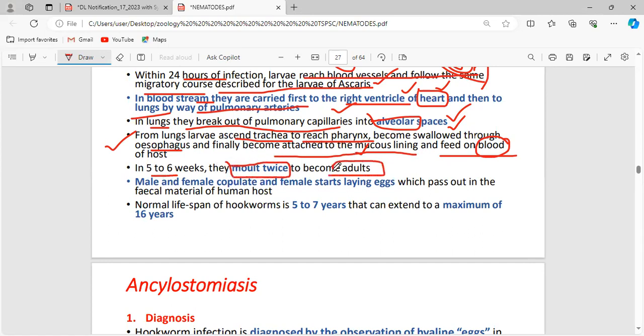To become the adults, again they are going to shed something, shed their body parts, and male and female copulate, and the female starts laying eggs which pass out in the fecal material of the human host. And once again, the normal lifespan of the hookworms inside the body of the host is 5 to 7 years. That can extend to a maximum period of 16 years.